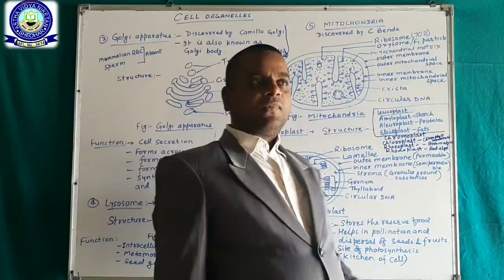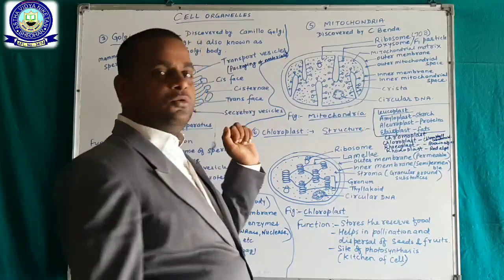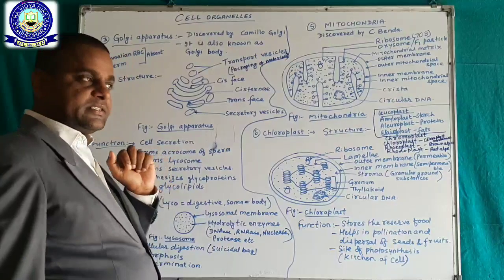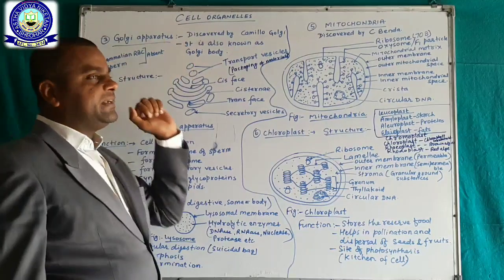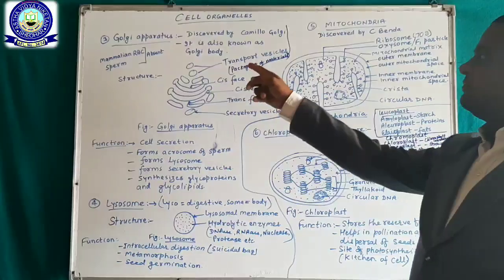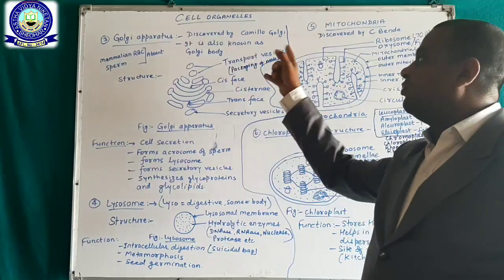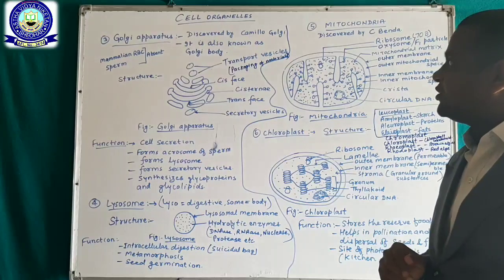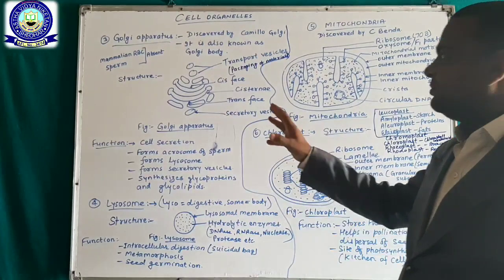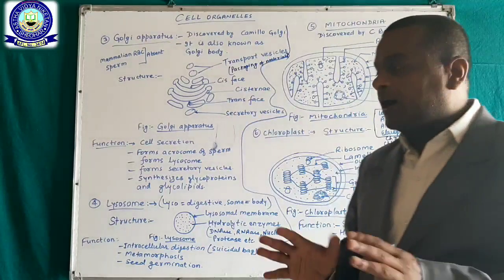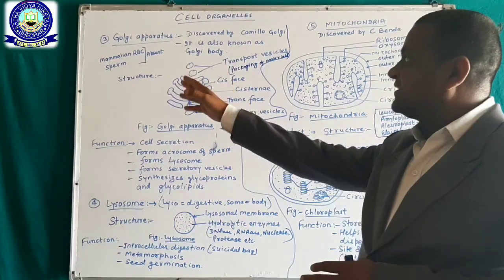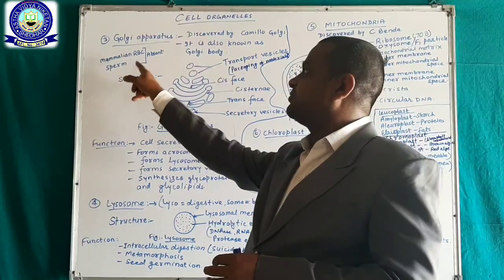Dear students, now we are going to learn Golgi apparatus. Golgi apparatus is a cell organelle which was discovered by Camillo Golgi, and it is also known as Golgi body. It is found in every cell except mammalian RBC and sperm cells.